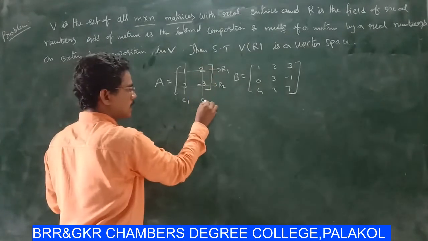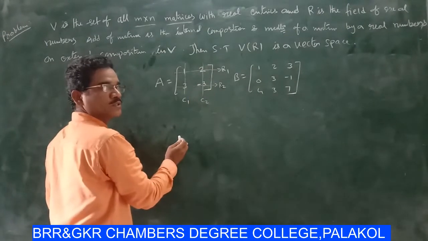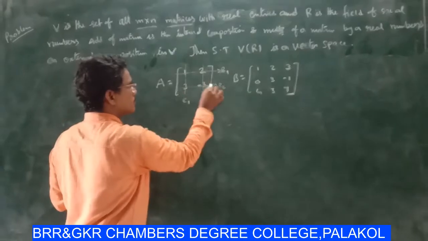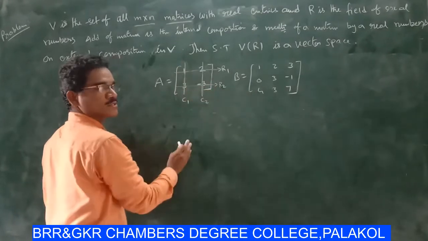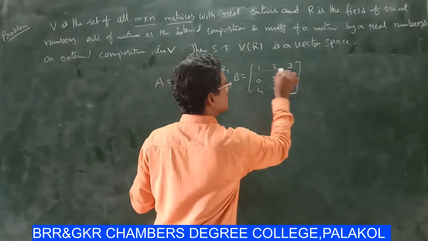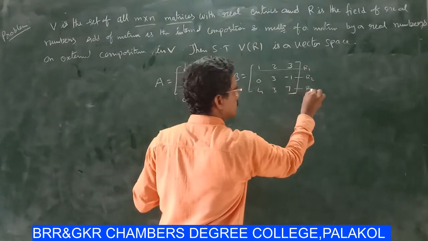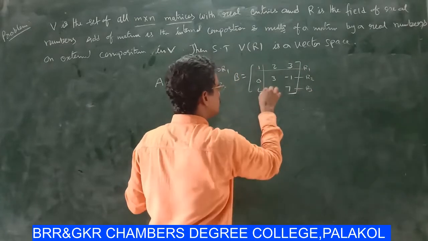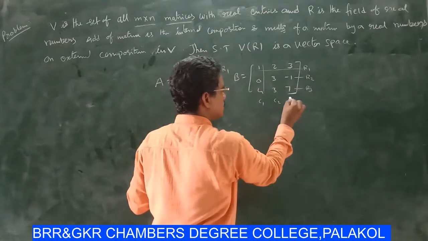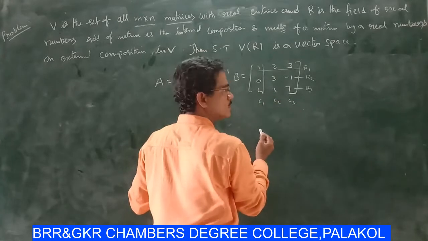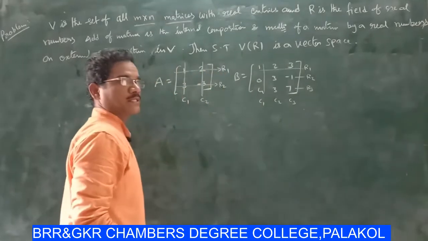Here this is column 2, C2. So these are rows and these are columns. Suppose here this is the first row, this is R2 and this is R3. Here this is C1, C2, C3. This is the formation of a matrix.